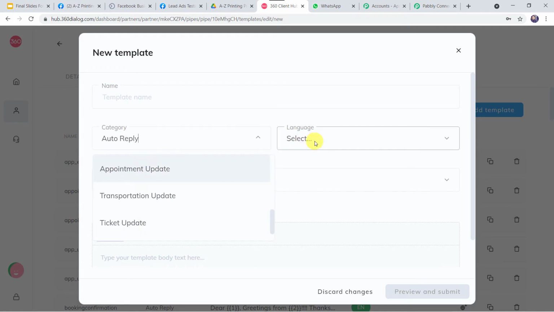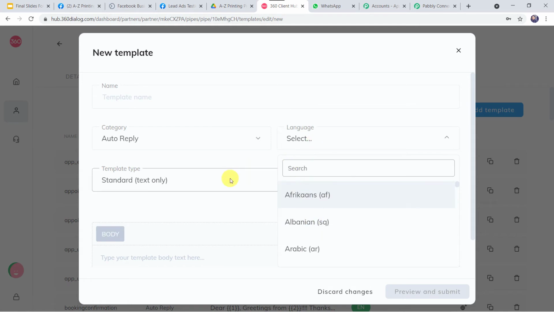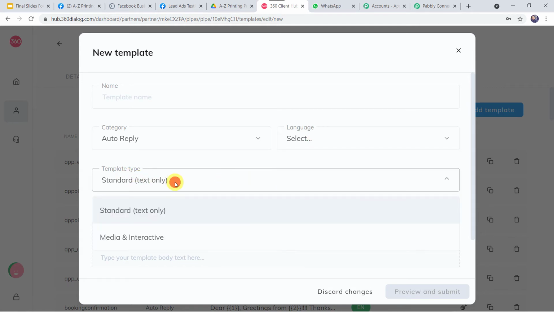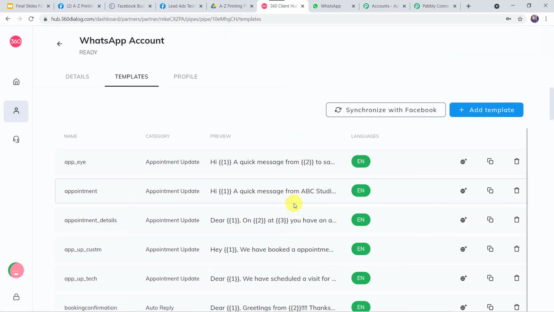Here you can select the language, and from here you can select the template type. And here you can give the body text, that is the message that you want to send on the WhatsApp number. Then click on Preview and Submit. Then it will go for approval, and once this template is approved, you can use it for sending messages on WhatsApp. I have also already created a template and got it approved.